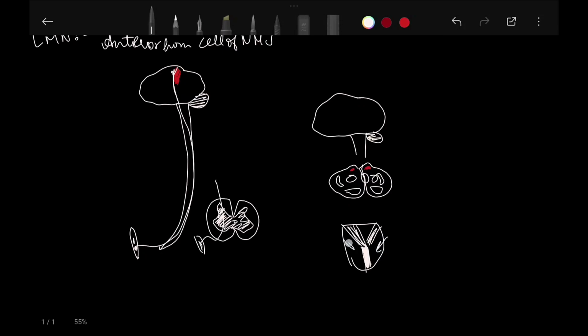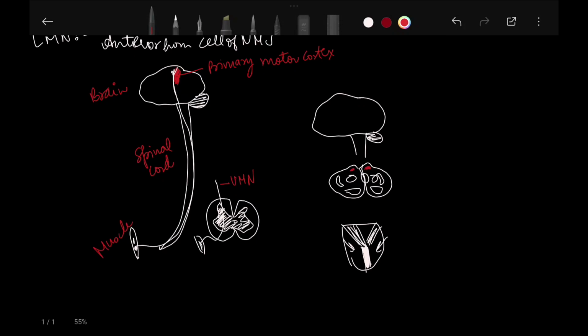So this is a short summary of what we have studied through this diagram. This is the brain, and in the brain this is the primary motor cortex, this is the spinal cord, and this is the end muscle. The cell bodies of upper motor neurons, that is the betz or pyramidal cells, are present in the motor cortex, and their axons, or bundles of axons or tracts, travel through the spinal cord as the upper motor neurons, as shown in this cross section of the spinal cord.